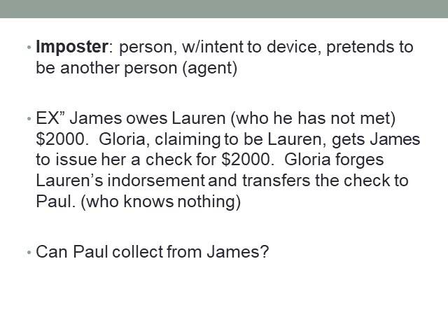James intended the imposter to receive the instrument. He may have thought it was Lauren, but he created it and made the instrument. So that's how the imposter rule works.